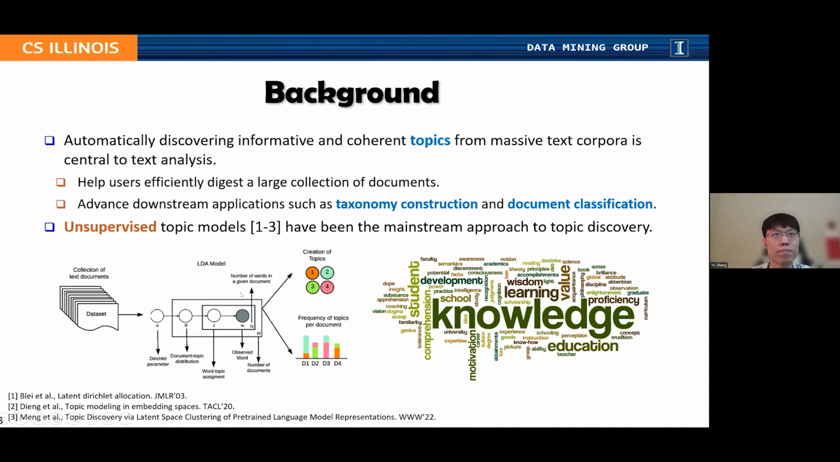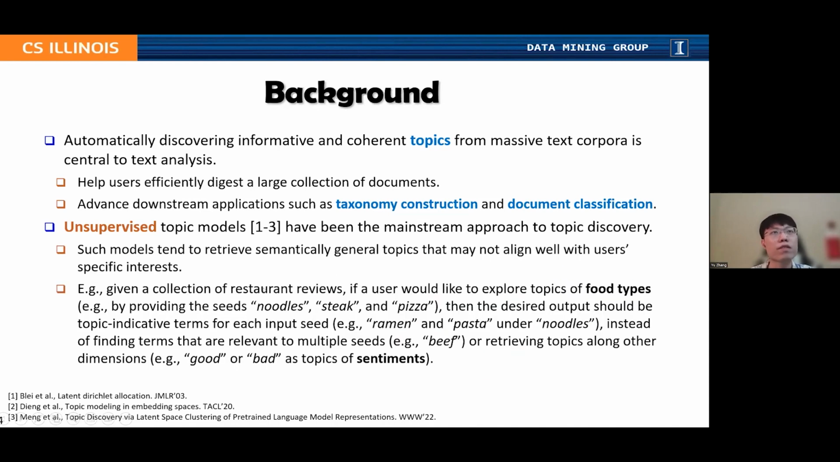So I put a plate diagram of the unsupervised LDA here, which most of us are quite familiar with. Actually, unsupervised topic models have been the mainstream approach to topic discovery. However, such models tend to retrieve semantically general topics that may not align well with user-specific interests.